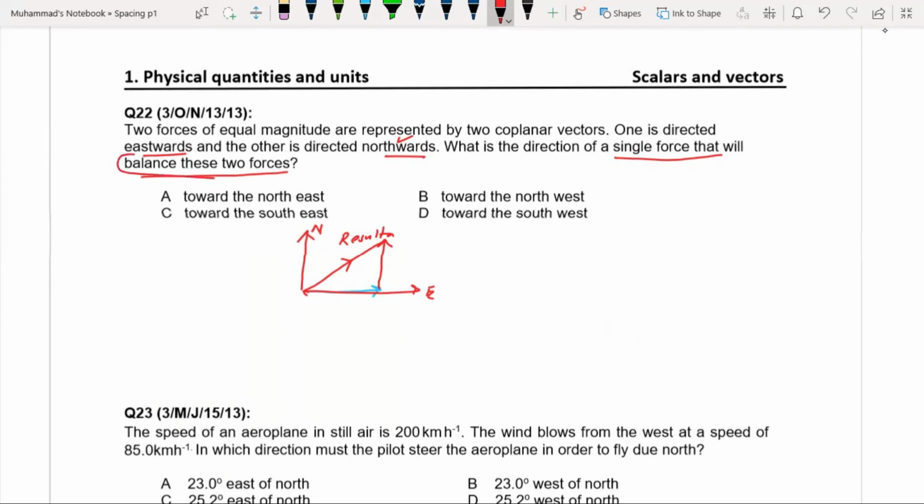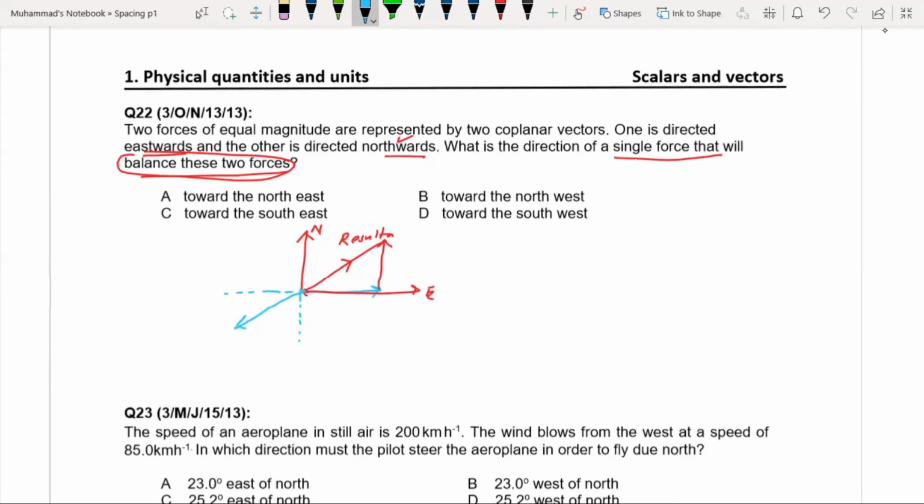So this question is about equilibrium, and that we will discuss in the equilibrium chapter, but we have to find a force that will balance these two forces. So the resultant of these two forces is in this direction. To balance the effect of these two forces, a single force will be directed in this way, in the opposite direction of this resultant. So this will balance these two forces.